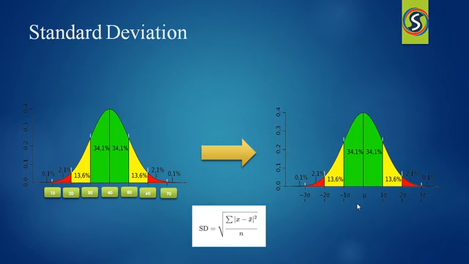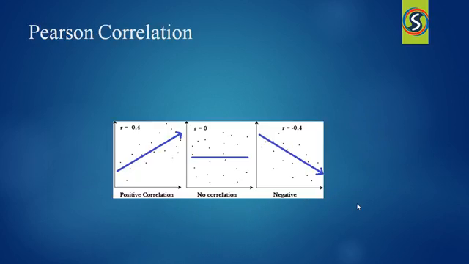Okay, let me explain the Pearson correlation. This Pearson correlation will tell you how the variables are correlated with each other. Suppose consider the weight and height. If weight increases, then how is the height deviated from that? If I take the weight on the y-axis and height on the x-axis, then how are they deviating?